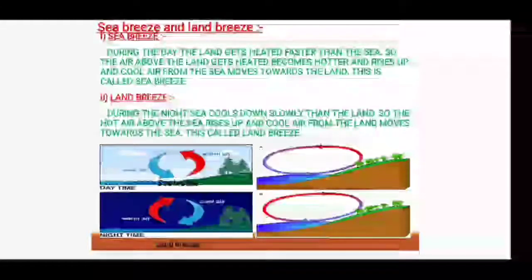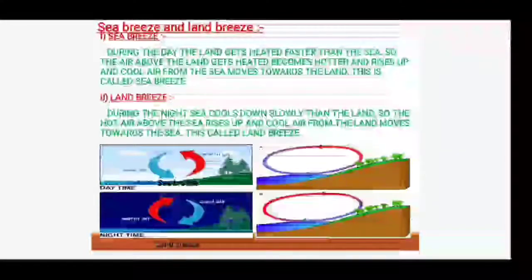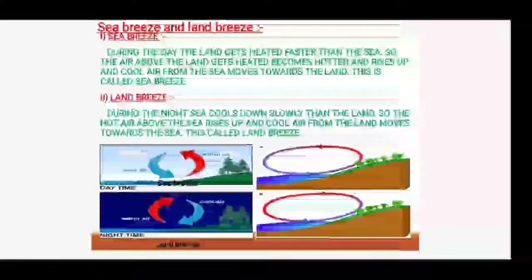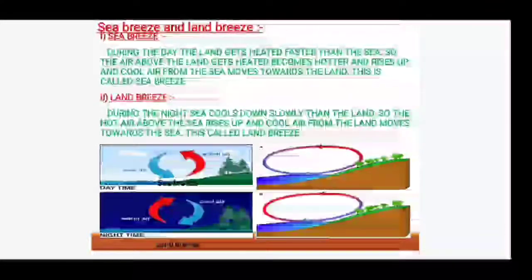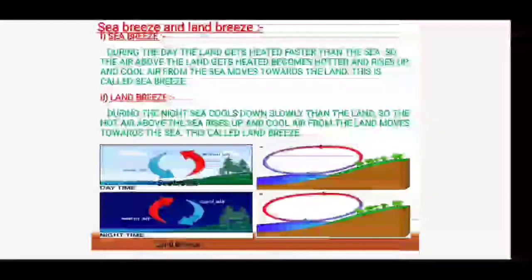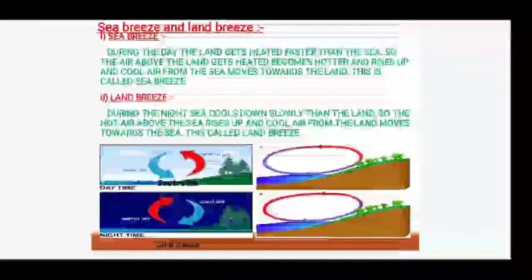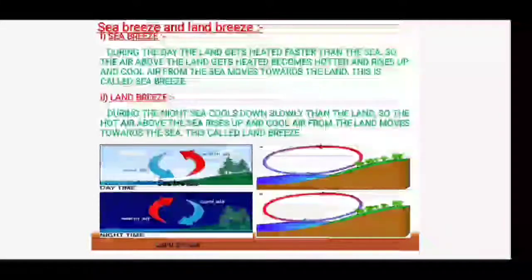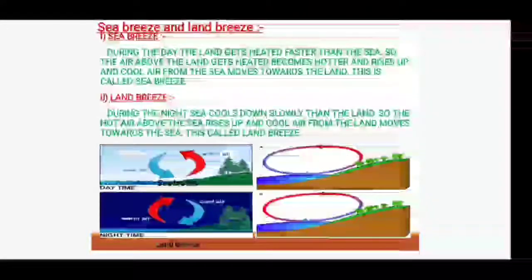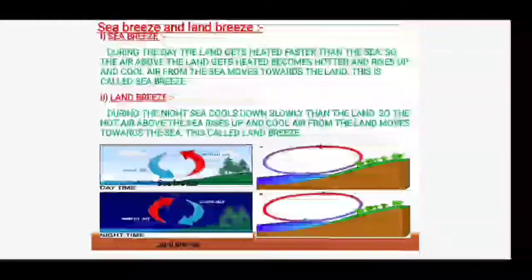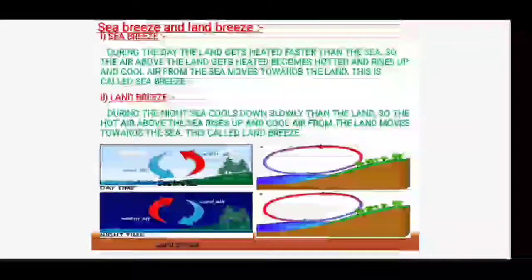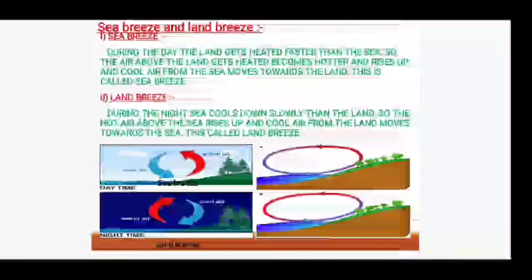During the day, the land gets heated faster than the sea. So the air above the land gets heated, becomes hotter, and rises up. And the cool air from the sea moves towards the land. This is called sea breeze, because land gets heated faster and also cools down faster, whereas the heat capacity of water is more. It means water will take more time to heat up and it will also take more time to cool.